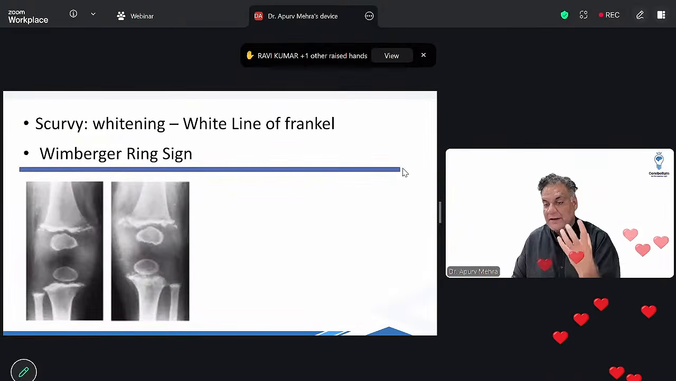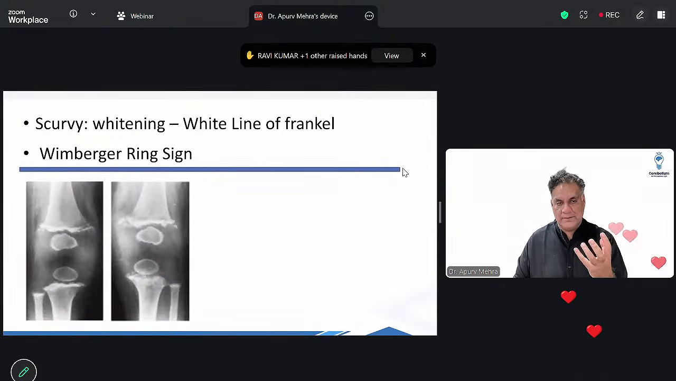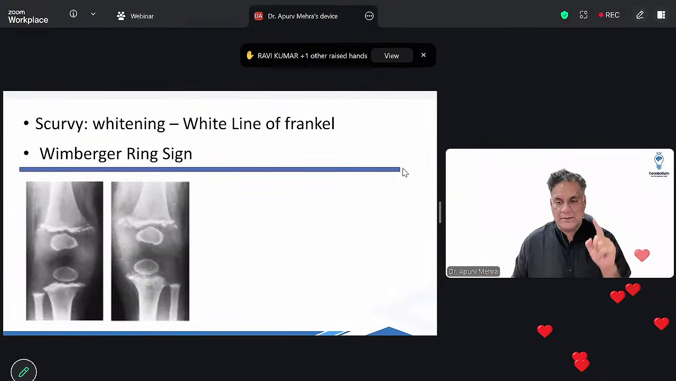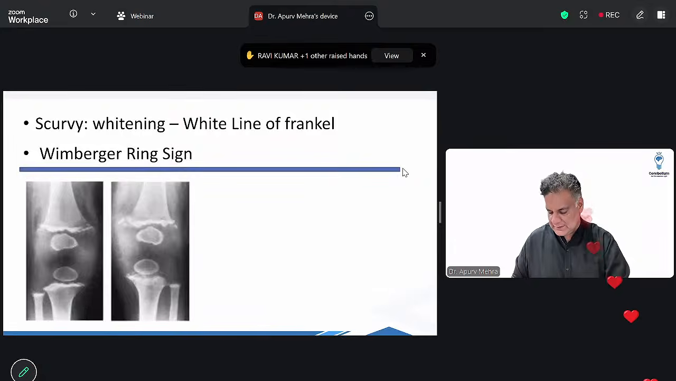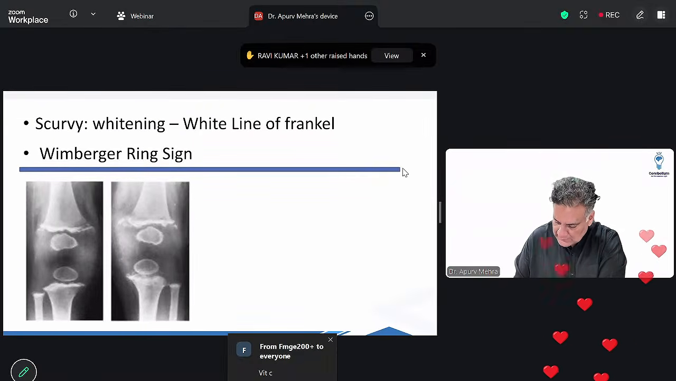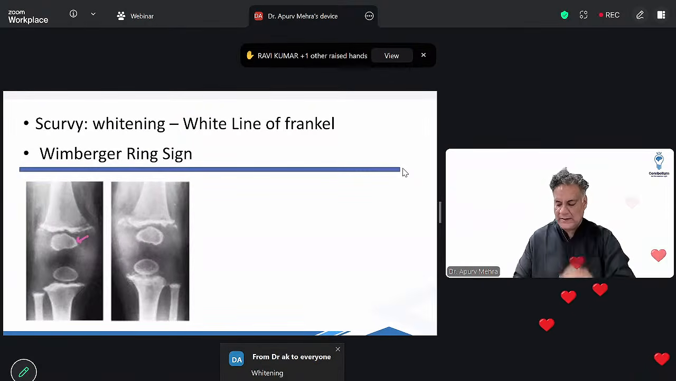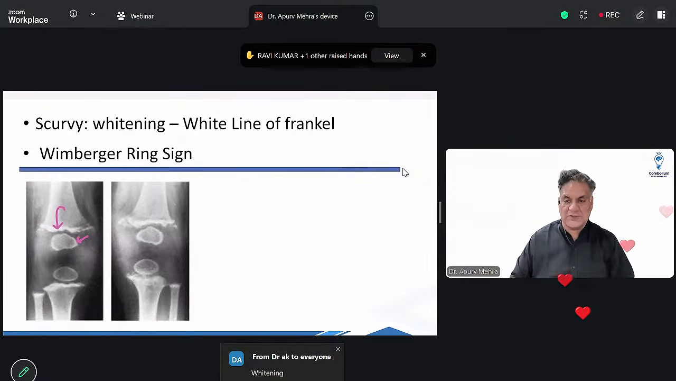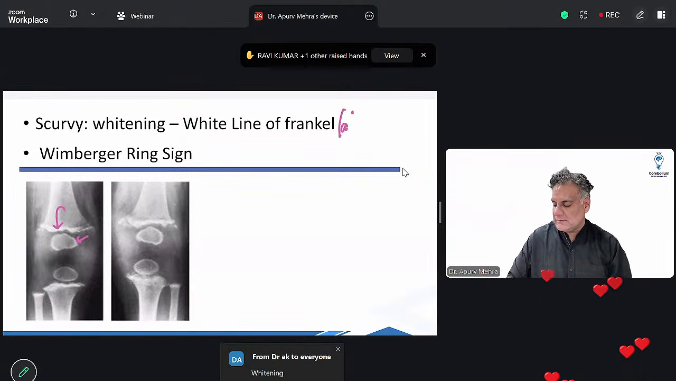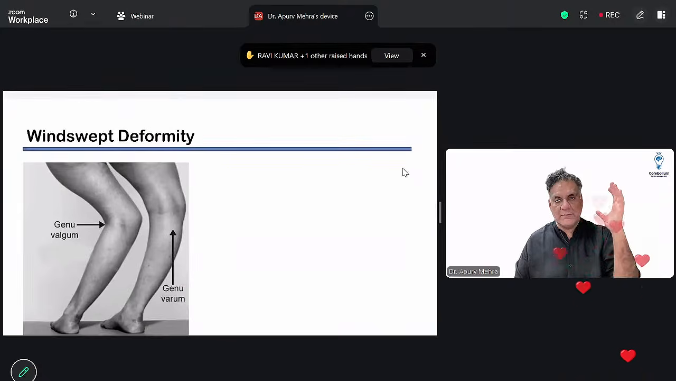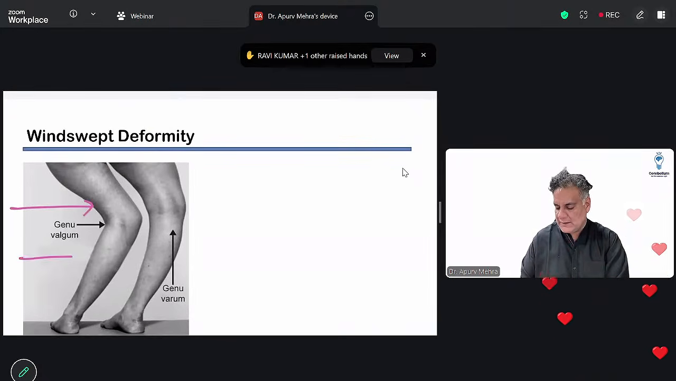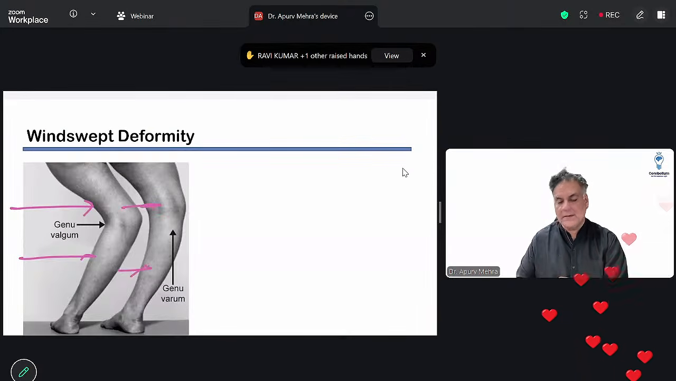All right. Scurvy, vitamin C deficiency. There is whitening. Rickets is widening, scurvy is whitening. So there is Wimberger ring sign. Epiphysis sclerosed. And white line of Frankel हमेशा होगा, always. Rickets में only in healing, here it's always there. Windswept deformity. One knee into valgus, the other into varus. All right.